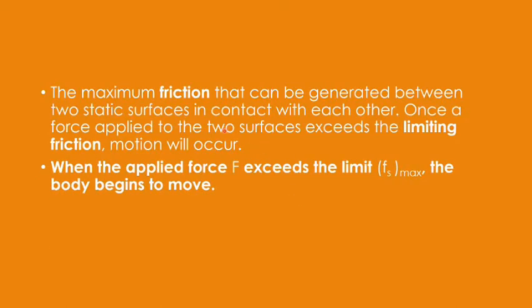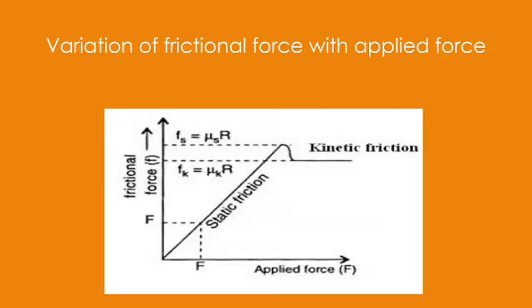And maximum frictional force you are talking about, and when you have moved beyond that limit, then the body starts moving, and at that time the frictional force which comes into play is termed as kinetic friction. So all three terms are very important, and this is a very important graph. If you are asked to plot the graph showing the variation of the applied force with the frictional force, then you should be able to represent this with the help of a graph.